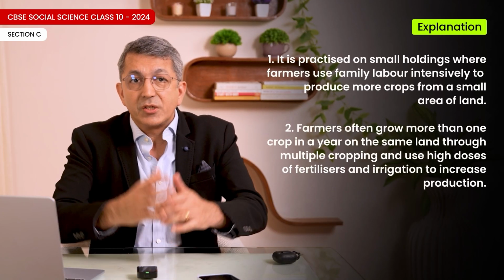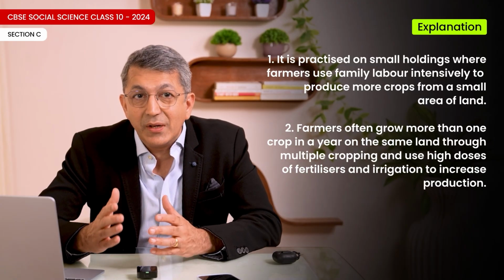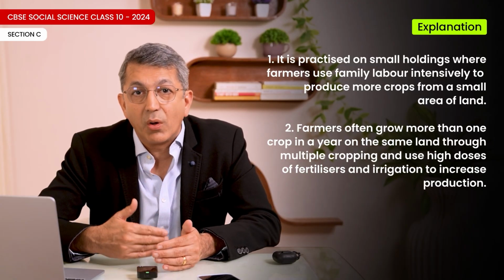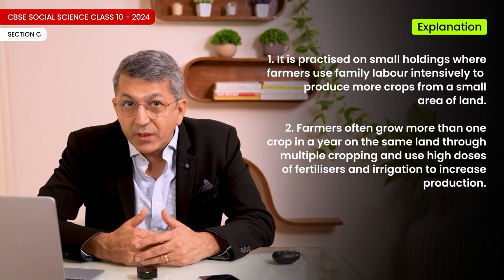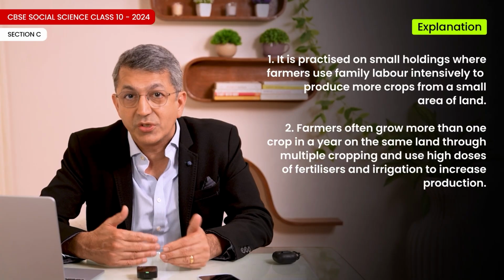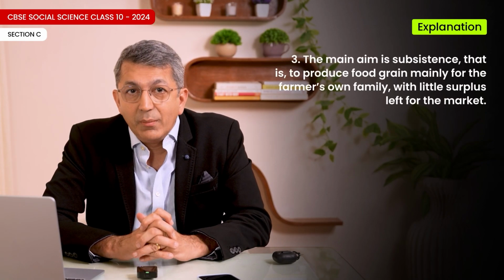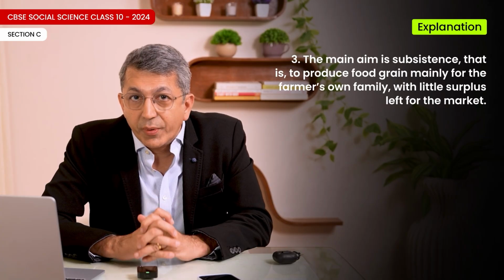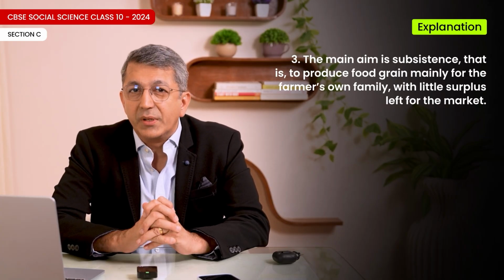Explanation. 1. It is practiced on small holdings where farmers use family labor intensively to produce more crops from a small area of land. 2. Farmers often grow more than one crop in a year on the same land through multiple cropping and use high doses of fertilizers and irrigation to increase production. 3. The main aim is subsistence, that is, to produce food grain mainly for the farmer's own family with little surplus left for the market. Analyze the role of political parties in making laws in India.